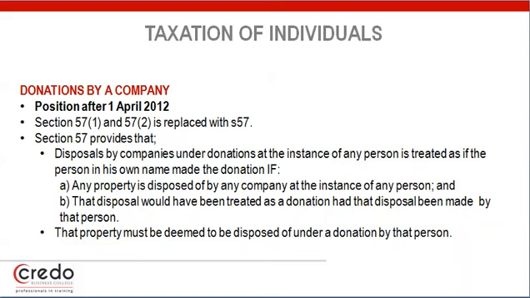So basically what they're saying is, I own a company. I've utilized my 100,000 already. So now I insist that the company must make a donation to my child. The donation will then be seen as me making the donation, and I will have to pay the donations tax.